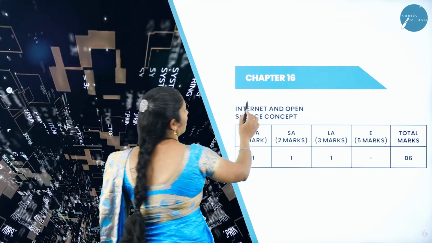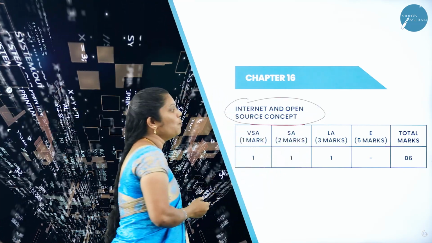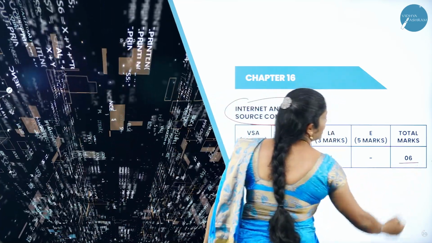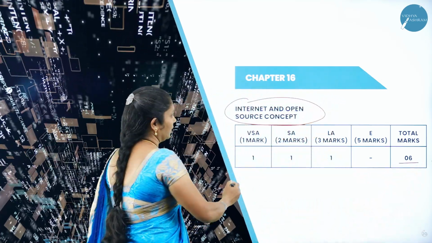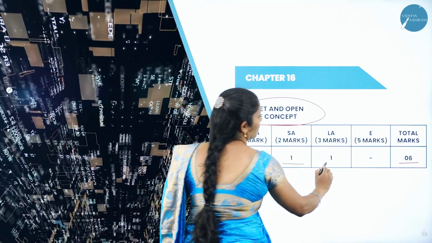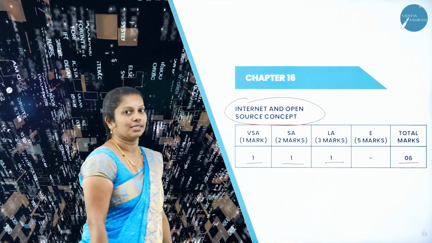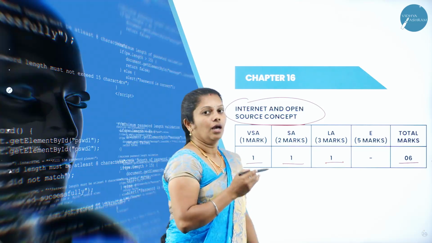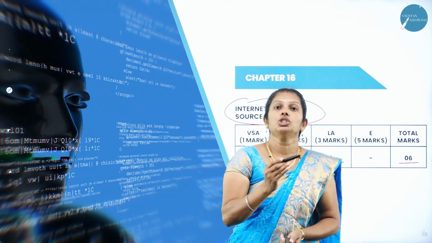Whereas the 16th chapter is Internet and Open Source Concept. The total weightage of this chapter is 6 marks in the annual exam. That is, in part A one question, part B one question, as well as in part C one question. Totally 6 marks. In this chapter, you will come to know how to launch your program.